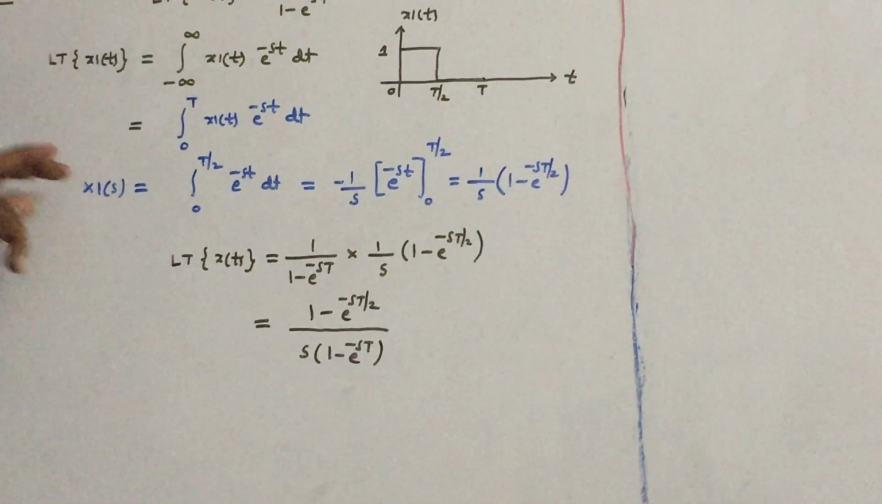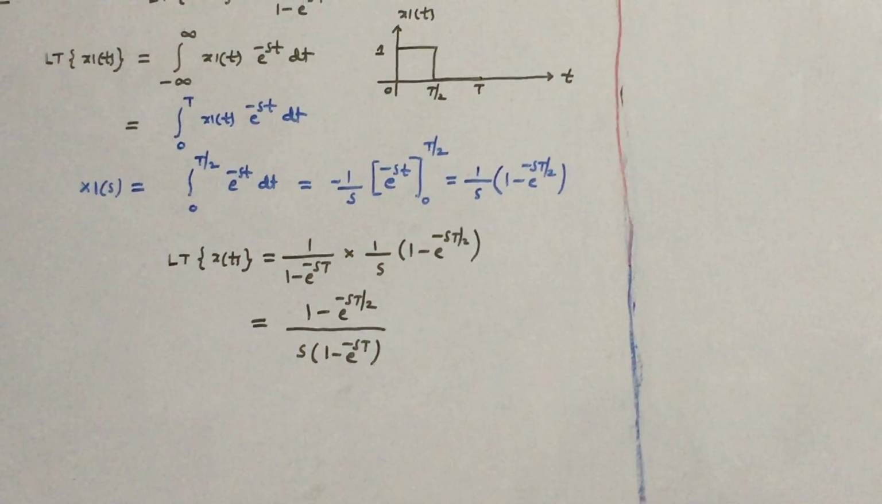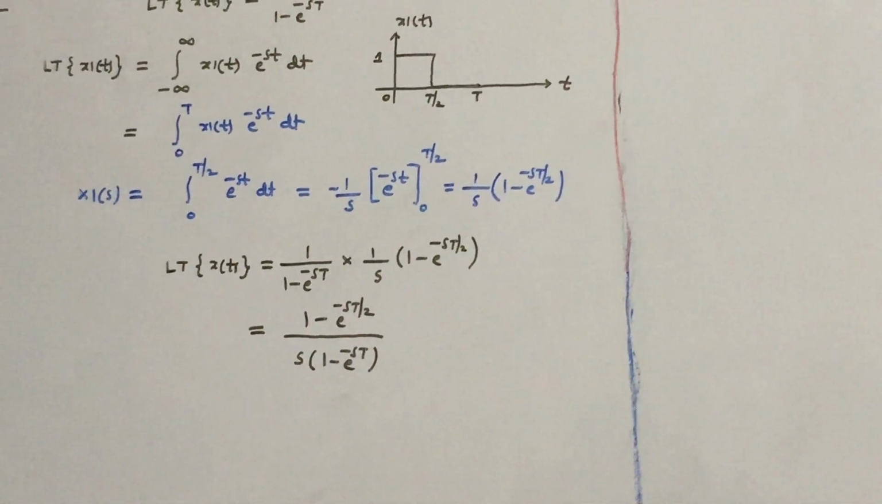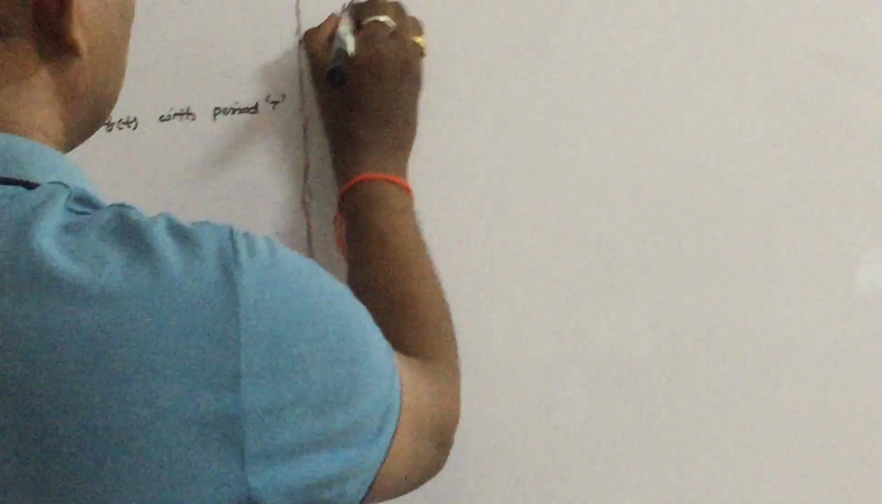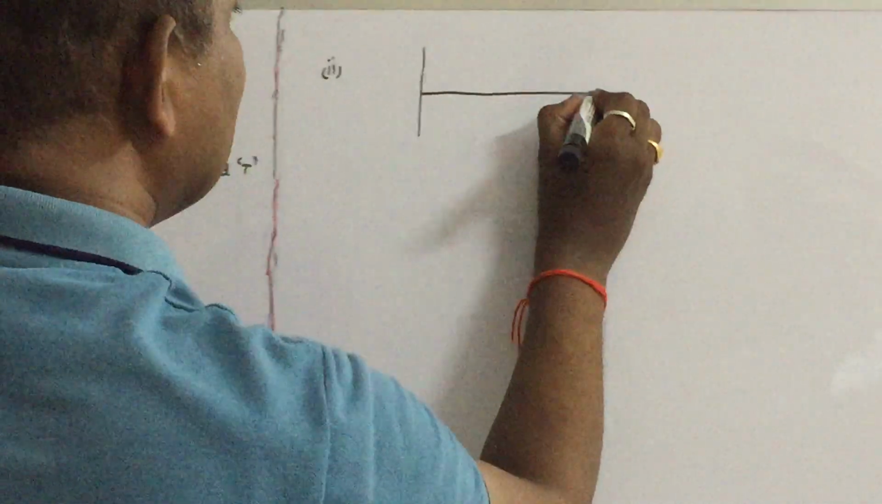In this way you can find the Laplace transform of a given periodic signal. So let us see the second example of this model. Let us say the waveform is given like this.